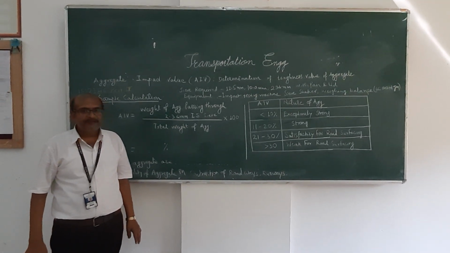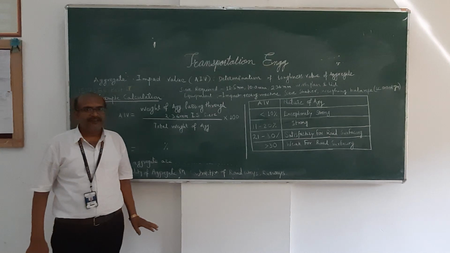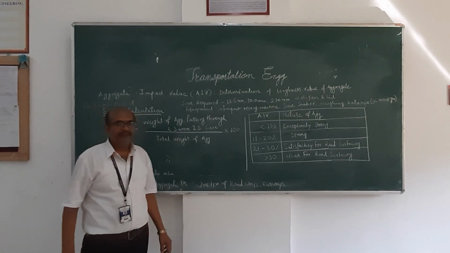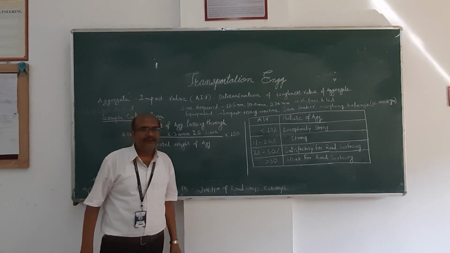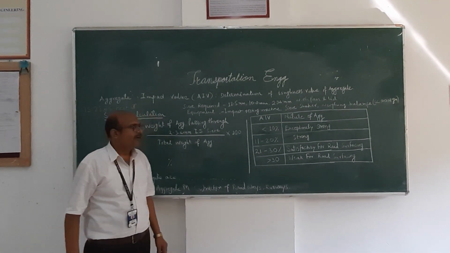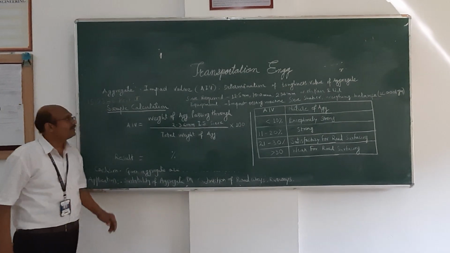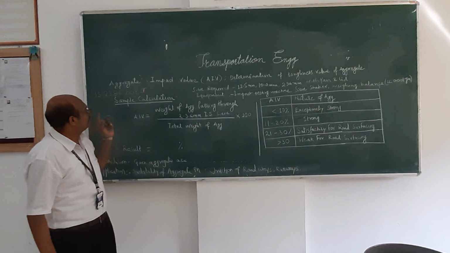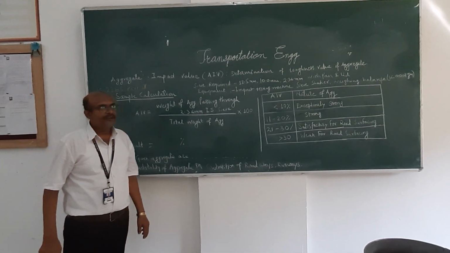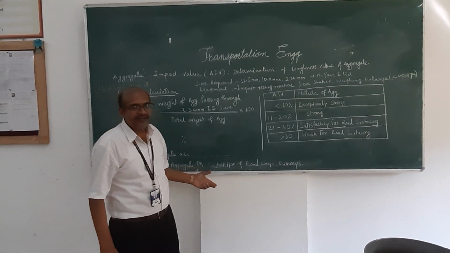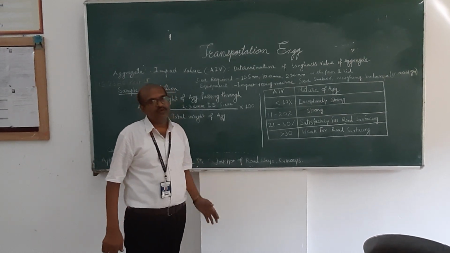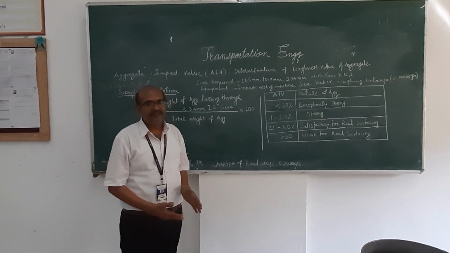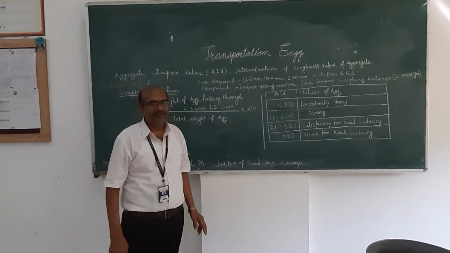From this experiment, we will determine the aggregate impact value. The toughness of aggregate will be determined directly from this experiment, and this is based on IS 2386 part 4. This IS 2386 part 4 gives us the aggregate impact value test, how this test should be performed, and what the criteria are for taking the aggregate in the practicals.